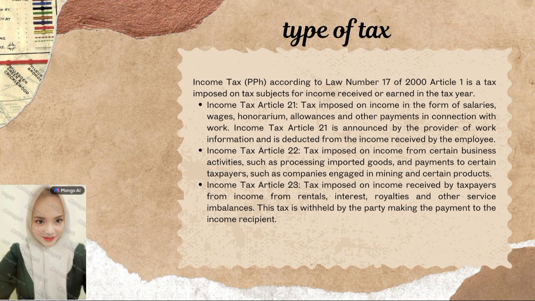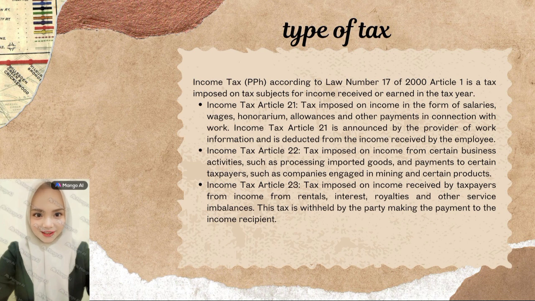Type of tax. Income tax, PPH, according to Law No. 17 of 2000 Article 1, is a tax imposed on tax subjects for income received or earned in the tax year. Income tax Article 21 is a tax imposed on income in the form of salaries, wages, honorarium, allowances, and other payments in connection with work. Income tax Article 21 is withheld by the provider of work and is deducted from the income received by the employee.